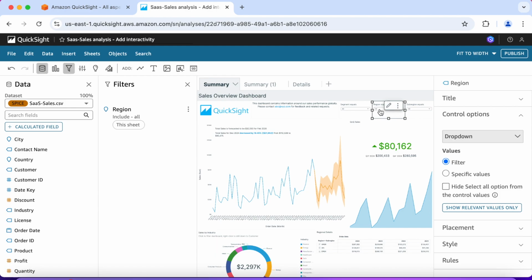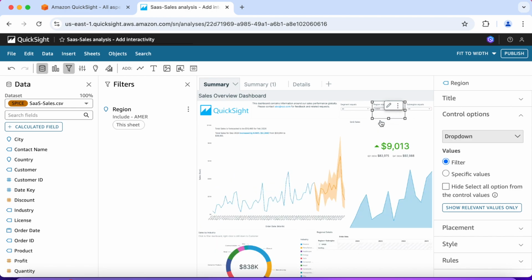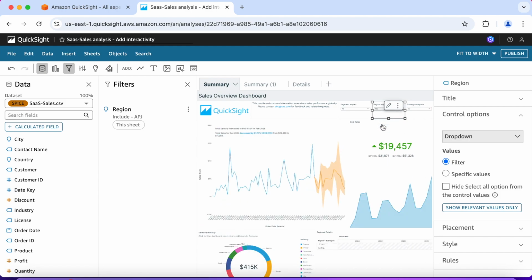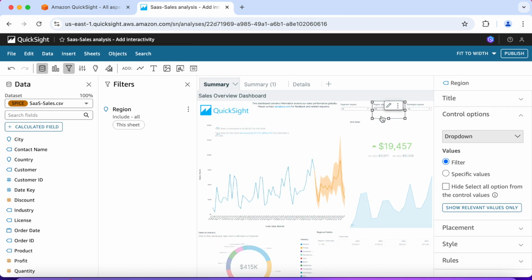Let's click on region. And here I'm just playing around with that select all. America. Asia Pacific, Japan. Okay, so let's go back to all.